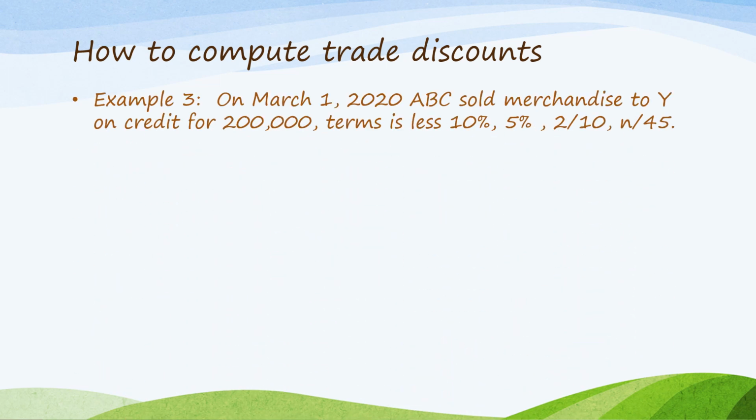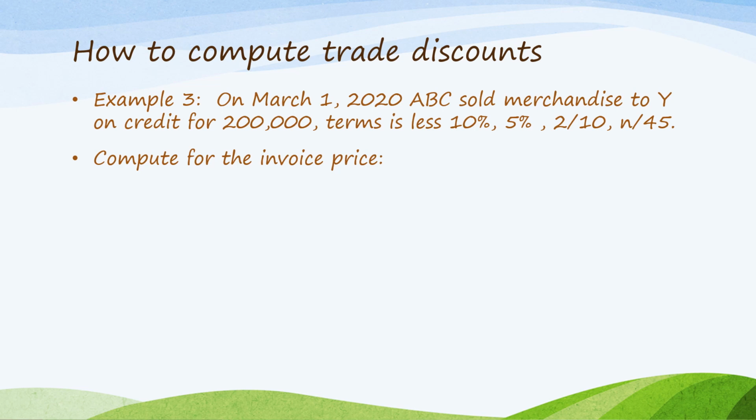Another example on computation of trade discounts is the one that involves a series of discounts. For example, on March 1, 2020, ABC sold merchandise to Y on credit for 200,000. The terms are less 10%, 5%, and then 2/10, n/45. This means that the trade discount is 10% and 5%, and then the credit term is within 45 days, with 2% given if paid within 10 days.